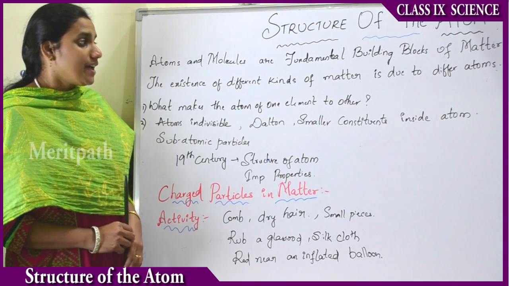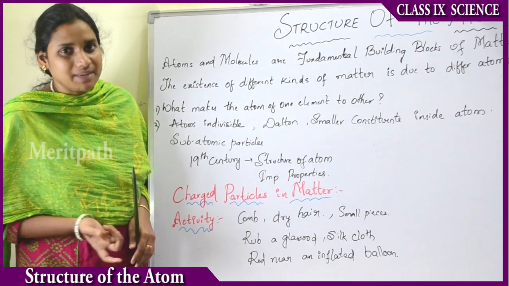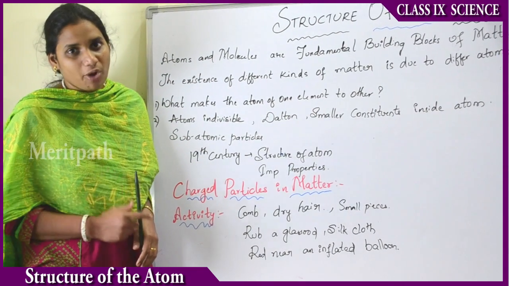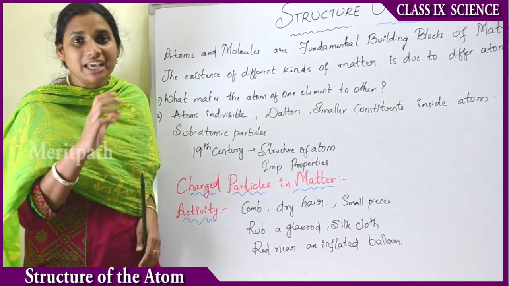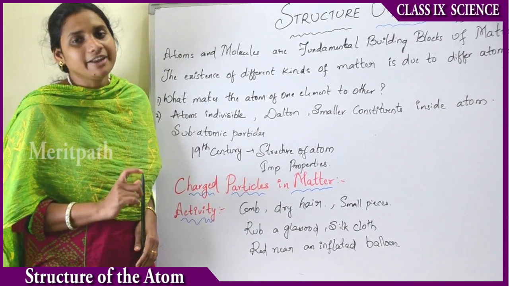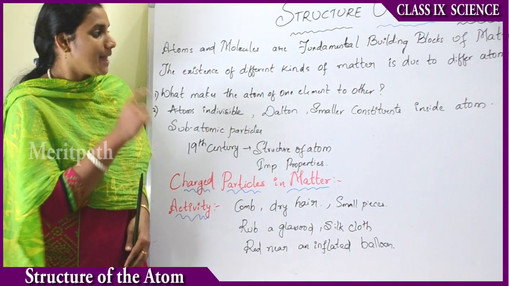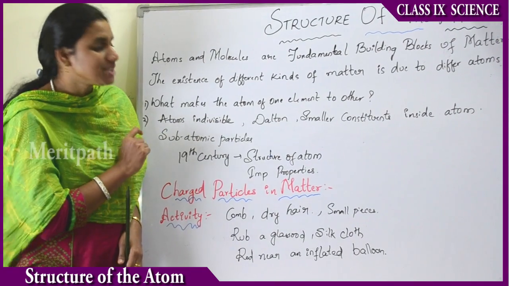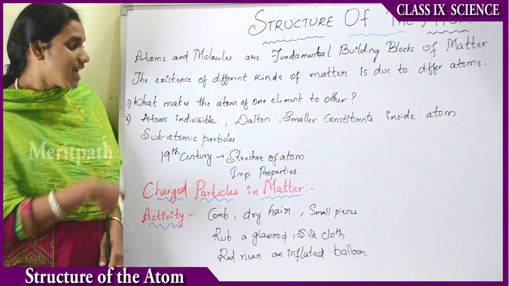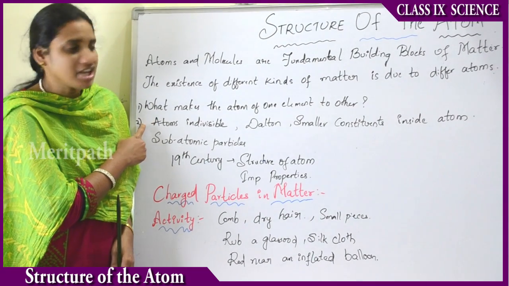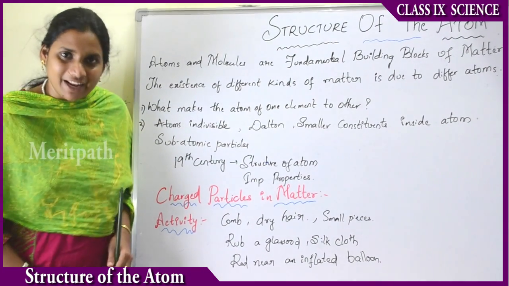Now let us see, there exist different kinds of matter, right? There are different types of substances having different chemical properties. These substances differ from each other mainly due to the atoms and molecules within them. That is, the molecules or the atoms differ from one substance to the other. That is, the chemical nature or the composition of atoms is different from one element to the other element.